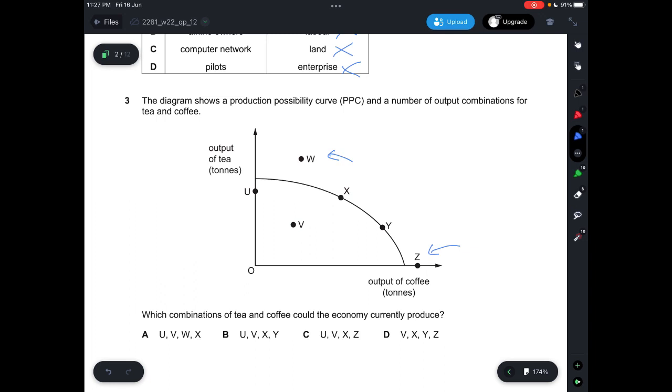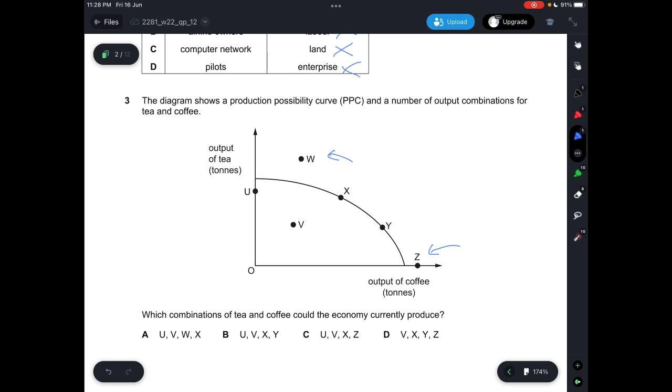because you need to discover different types of raw materials, and you need to have advanced basic technology. Only then will your PPC shift outwards. And then you can see that for U and V, these are possible.